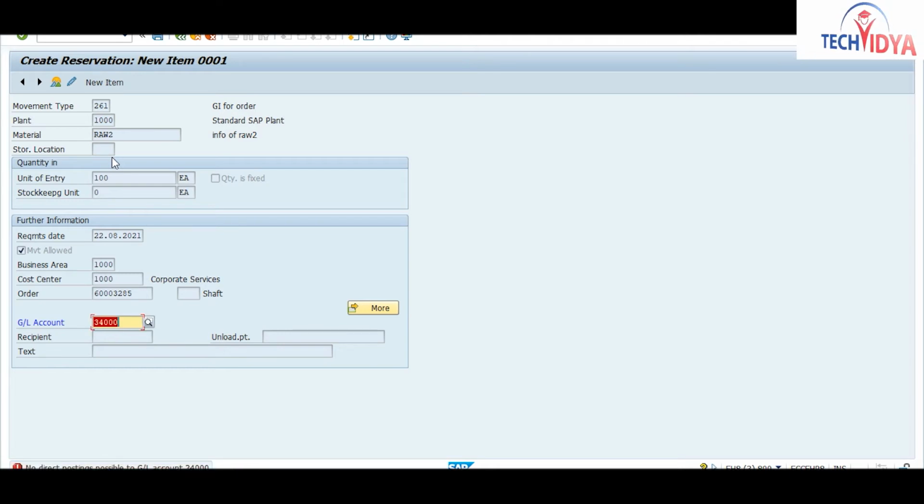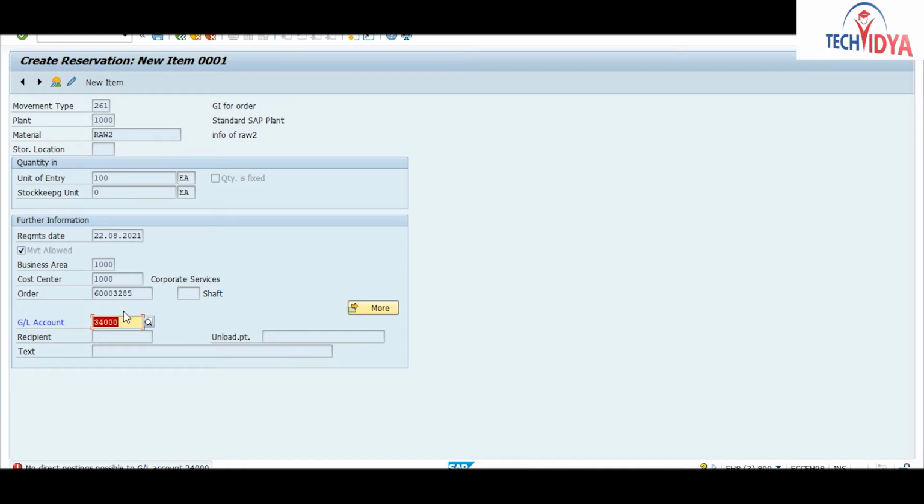No issue, some GL account problem is there. So this is what I am trying to say with respect to any production order. You will enter this movement type, enter your order. After that it will ask for the GL account. Sometimes it will take the GL account automatically, whatever is defined for this.